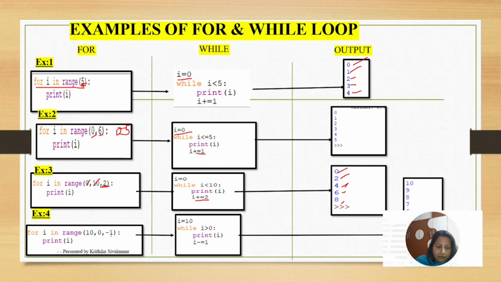And the fourth one, if you are using the negative one, 10, 0, minus 1. See, remember, when you are using the positive, you can mention 0 to 10. It is not necessary, I will show it in the example. When you want to do backward counting, definitely you have to mention the third argument as a negative one. Now you can see here, it will start from the back. And here, I equal to 2, I is greater than 0, print of I, I minus equal to 1. So this is how you can use the for loop and while loop.